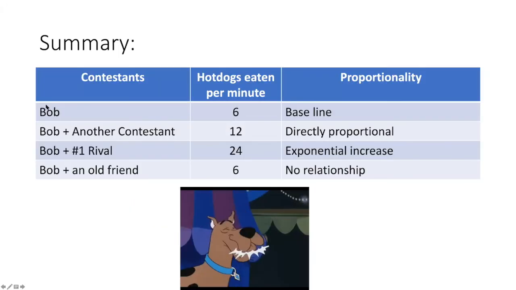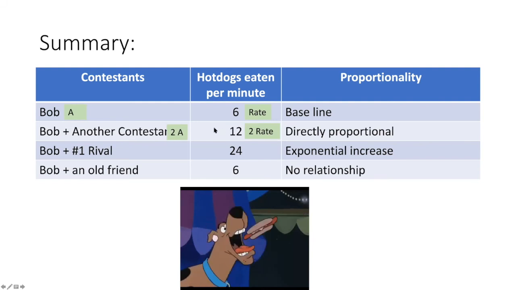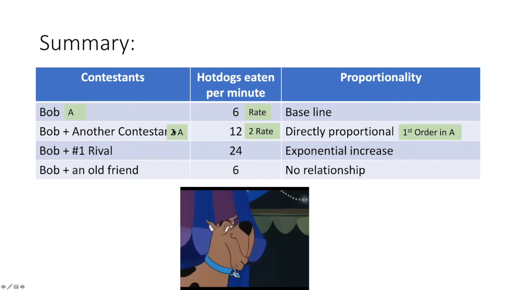In our original situation, Bob was our contestant, but in the chemical reaction, we said that that would be like reactant A. And so we said that 6 hot dogs per minute is our baseline. And so we're just going to say that the rate of the reaction under the initial conditions is our baseline. And so then the second scenario was when we had Bob and some other random contestant. So that would be like doubling the concentration of A. And in that scenario, we doubled the rate. We call that directly proportional. And so now in terms of the reaction kinetics vocabulary, we would call that first order in A. So if doubling the concentration doubles the rate, it's directly proportional, and we call that first order.